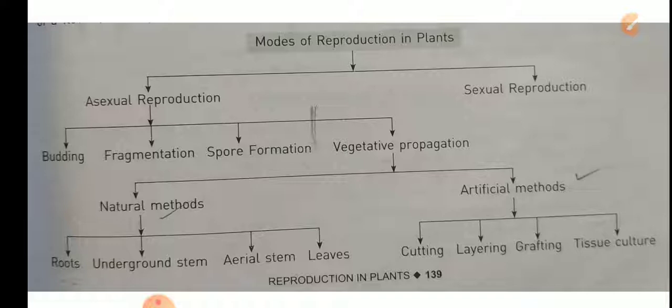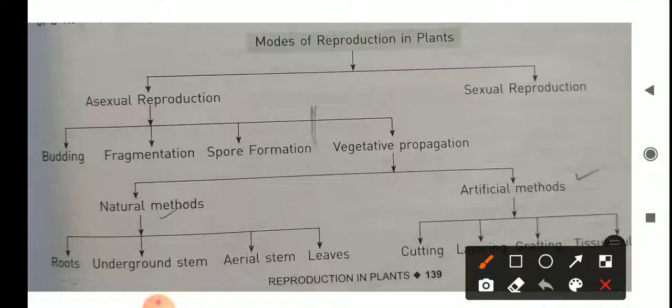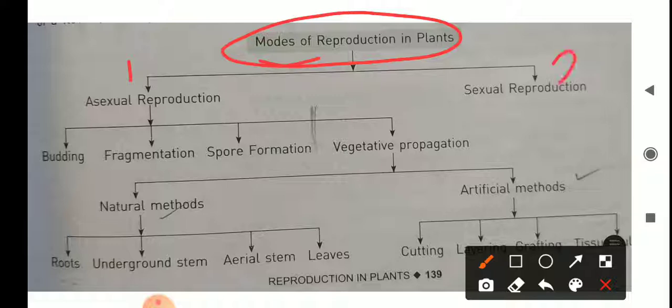The modes of reproduction are of two types: one is asexual reproduction and two is sexual reproduction. Now asexual reproduction is again categorized into four types: one, budding; two, fragmentation; three, spore formation; and four, vegetative propagation.